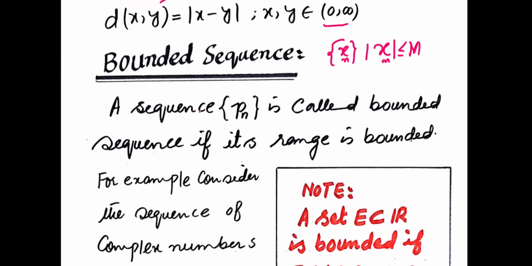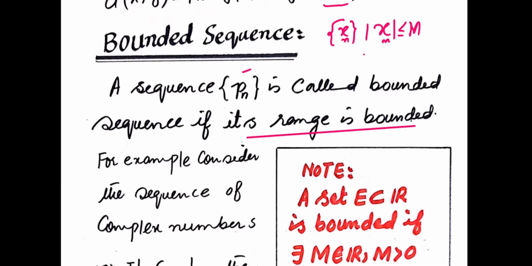While Rudin defined bounded sequence with the following lines, he says a sequence Pn is called a bounded sequence if its range is bounded. This definition is equivalent to the earlier definitions of bounded sequence. This is not different from this definition also. Here m is a real number greater than 0.